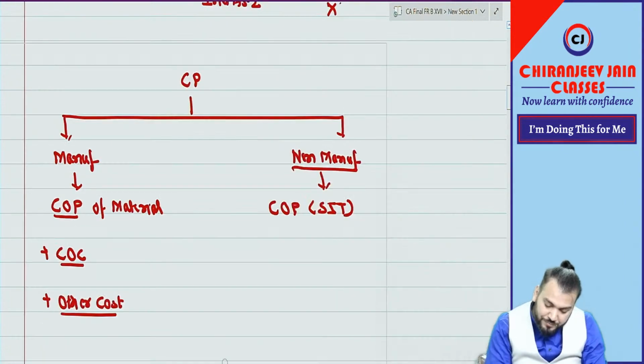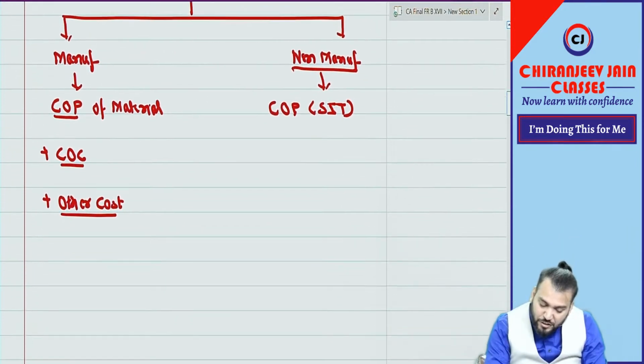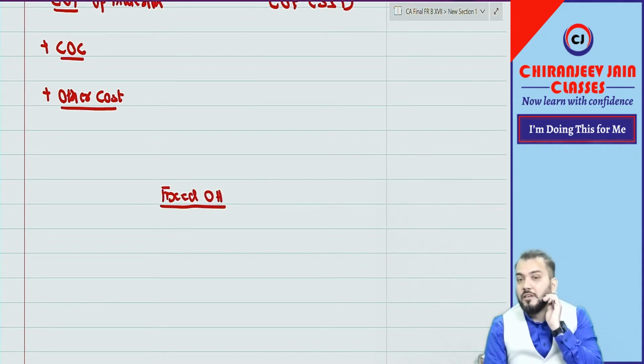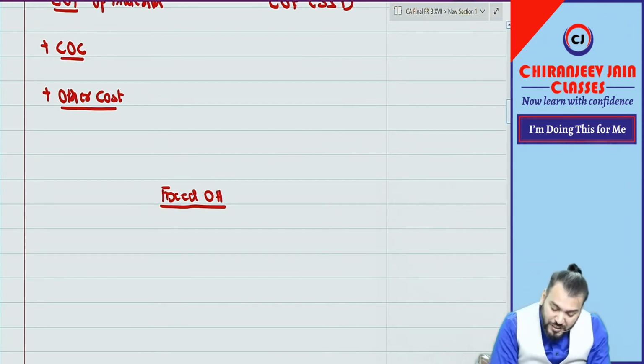Coming to fixed overhead. This question has been asked at CA Final level. Let's see how you react. You are not supposed to read until I read, because interest will be lost if you read before I read. Correct? Understood. Fixed overhead.